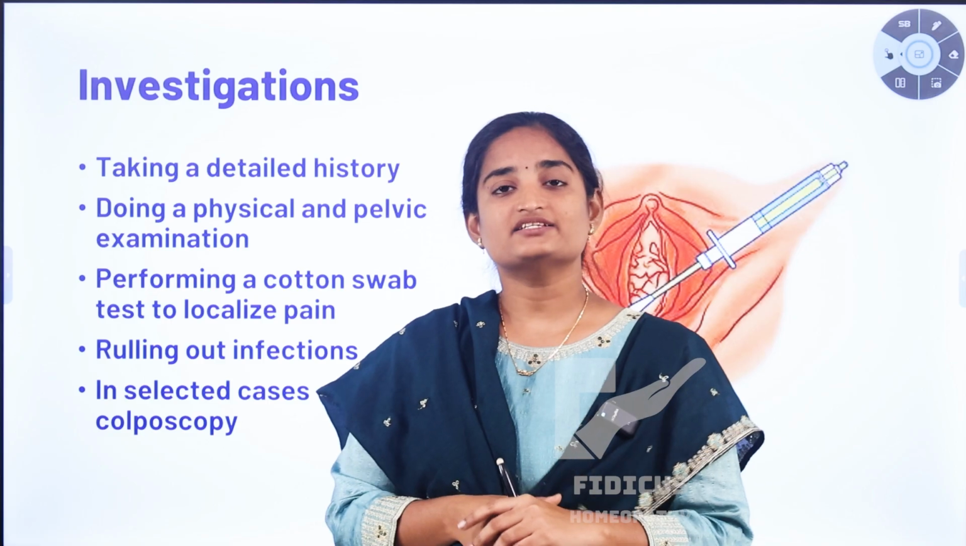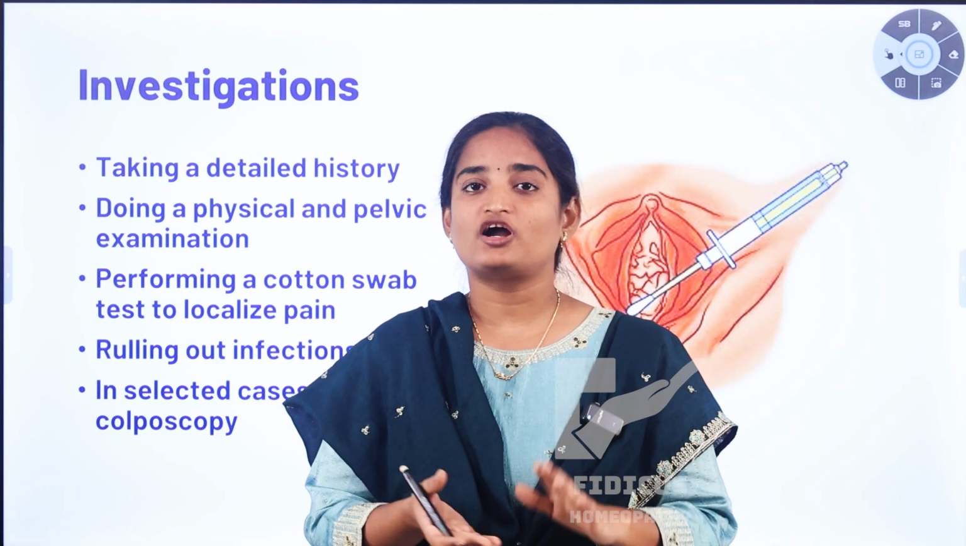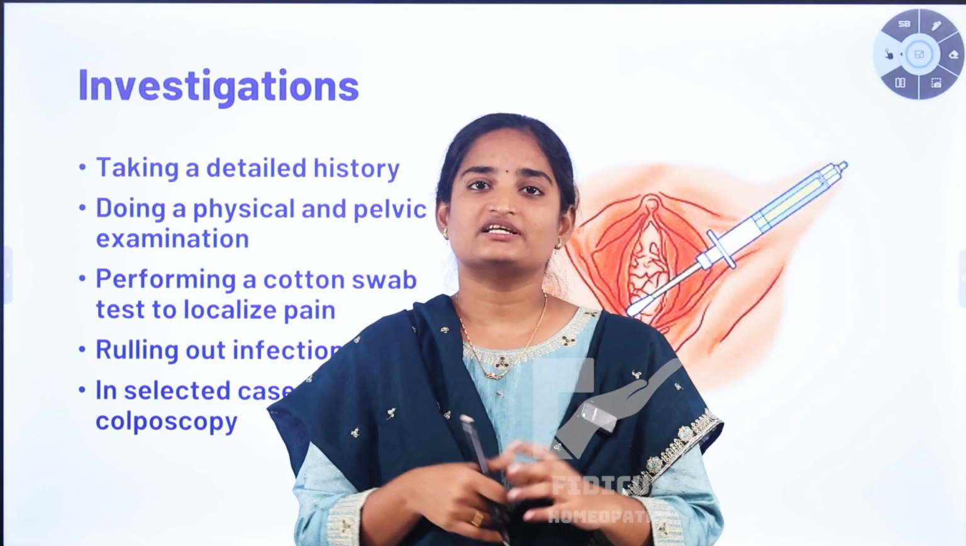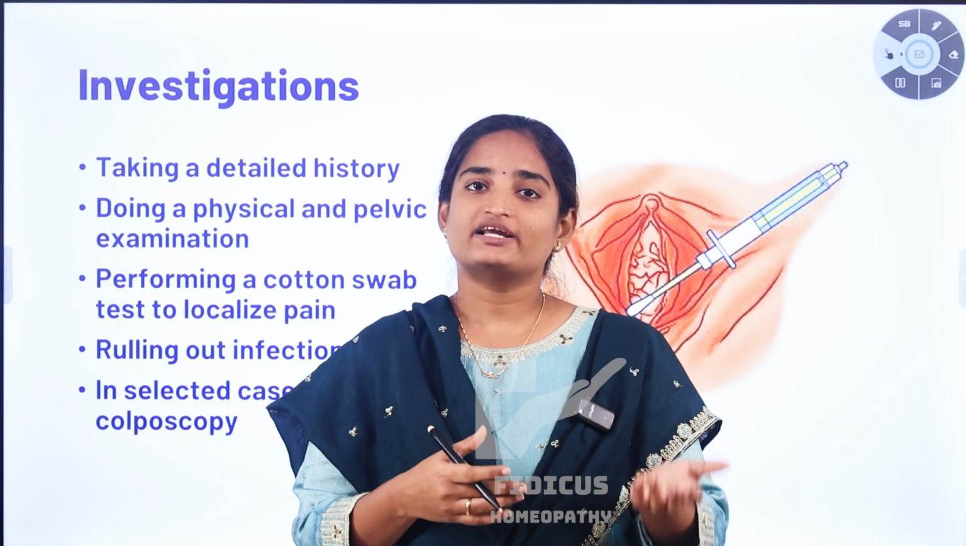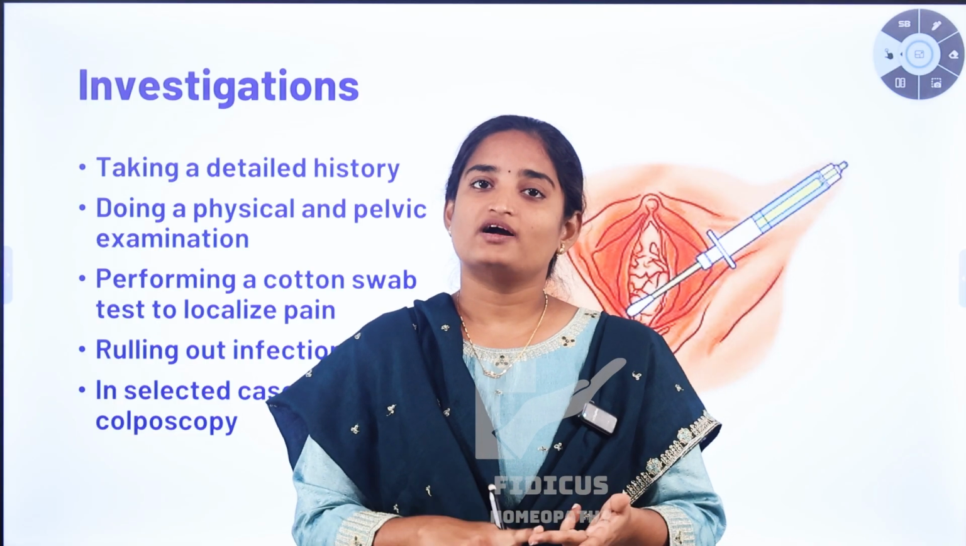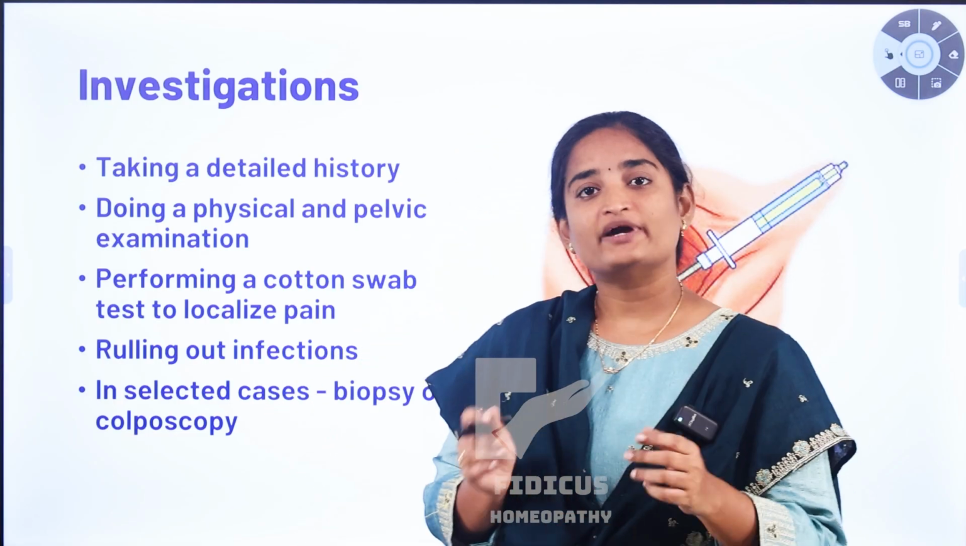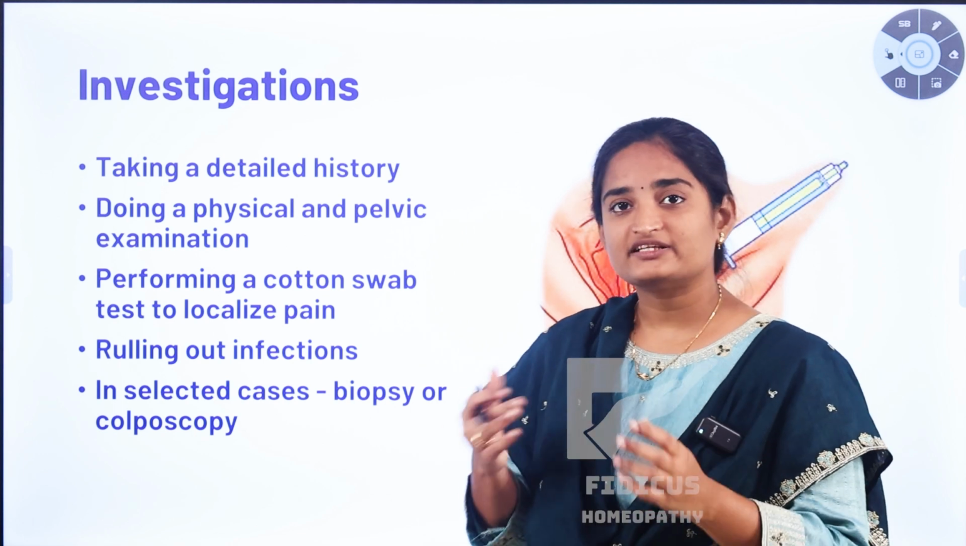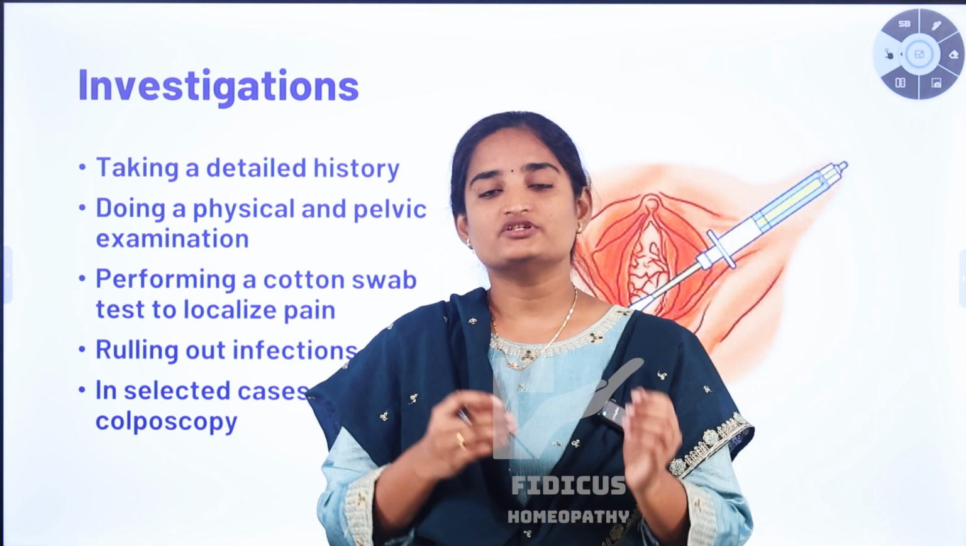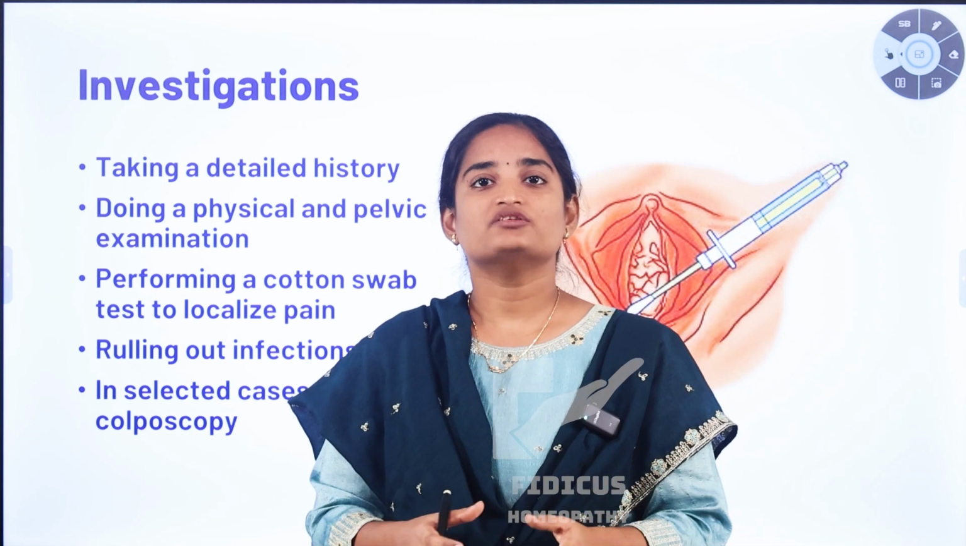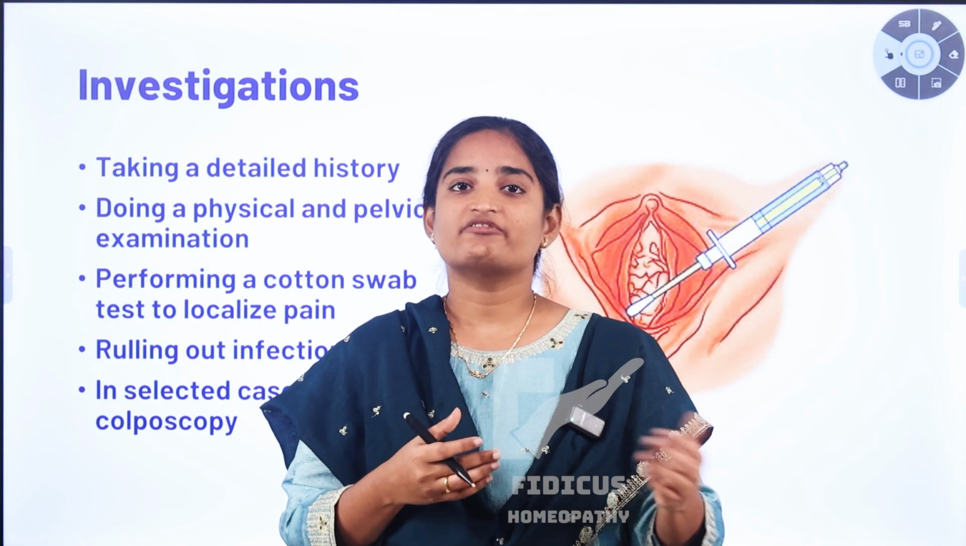And in some selected cases, advanced techniques like biopsy and colposcopy should be recommended. Colposcopy is a medical procedure where the doctor can visualize and magnify the vagina, vulva, and also the cervix area clearly by using a colposcope instrument. Biopsy is taking a sample of tissue from your body. By using this sample, we can test in the laboratory to rule out other causes of spasms and any type of infections.